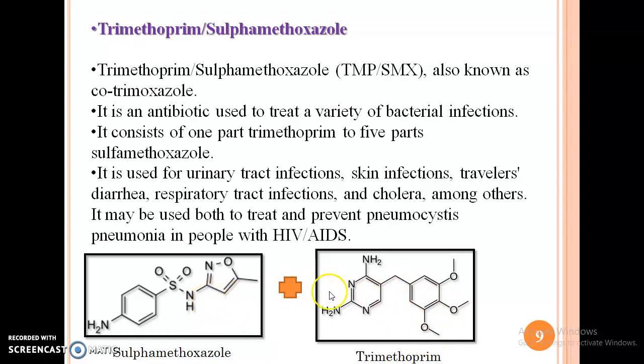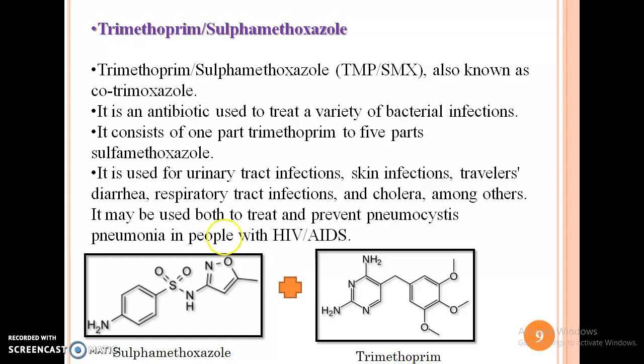This combination, cotrimoxazole, is used to treat various types of infection such as urinary tract infections, skin infections, traveler's diarrhea, respiratory tract infections, cholera, among others. It may be used both to treat and prevent pneumocystis pneumonia in people with HIV and AIDS infection.